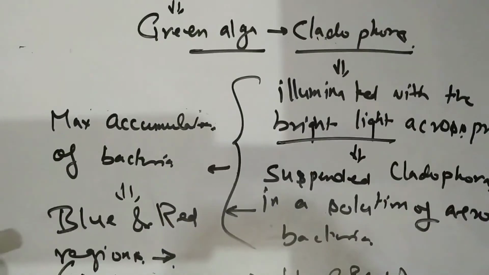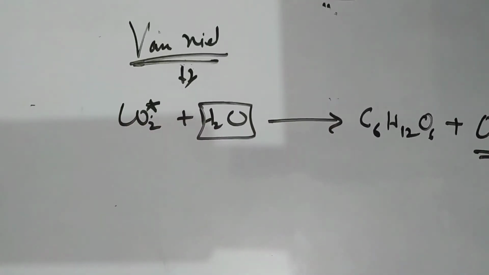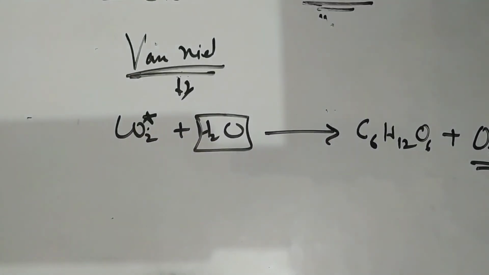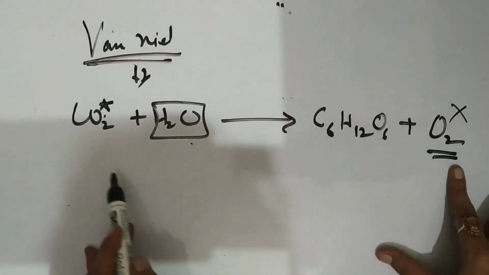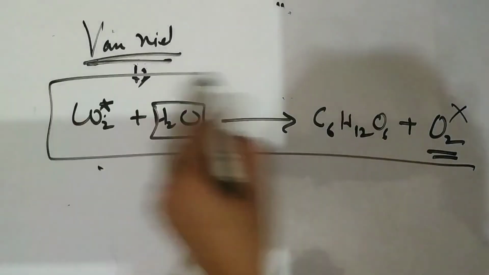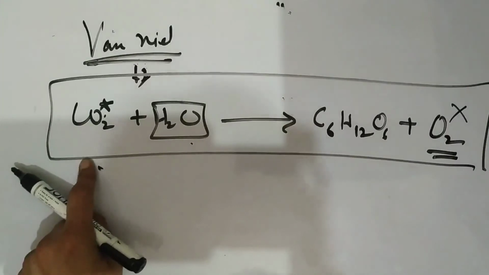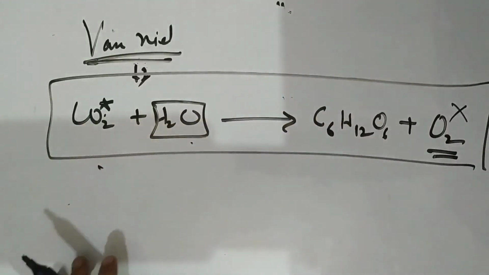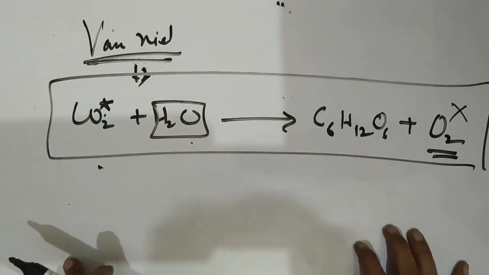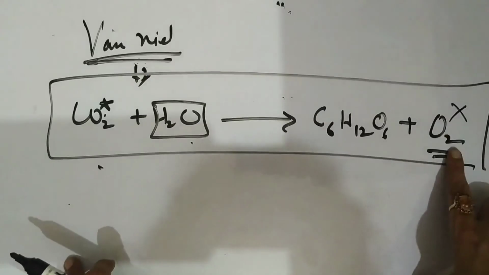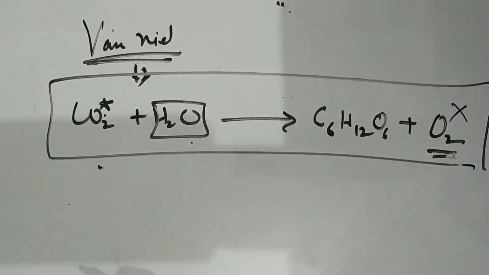Then Van Niel did an experiment and found that the oxygen, the product of photosynthesis, does not come from carbon dioxide. How did he find out? First, he radioactively labeled the oxygen of carbon dioxide, and found that the oxygen in the carbohydrate was labeled, but the oxygen released as a product was not.